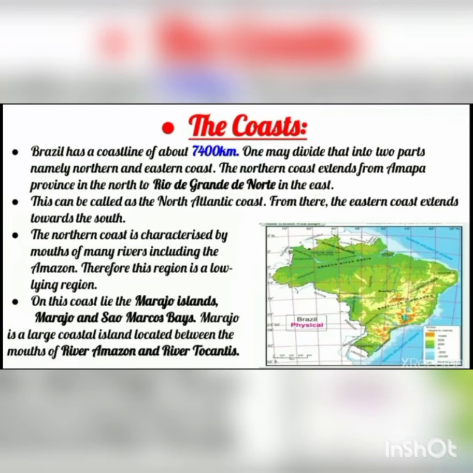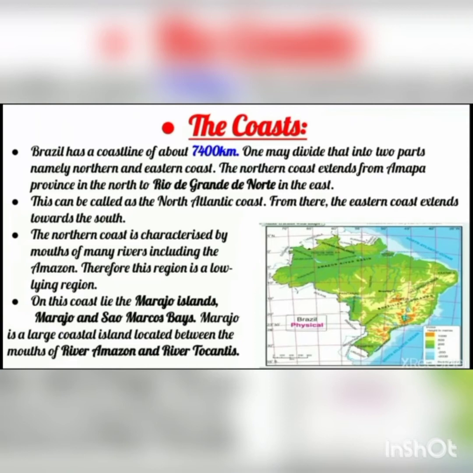From there the eastern coast extends towards the south. The northern coast is characterized by the mouths of many rivers, including the Amazon River. Therefore this region is also called a low-lying region.